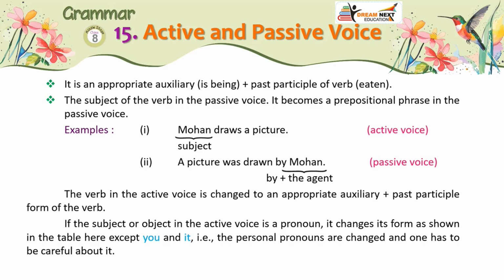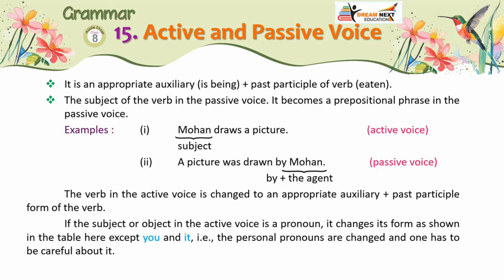Examples: 1. Mohan, subject, draws a picture. Active voice. 2. A picture was drawn by Mohan, by plus the agent. Passive voice. The verb in the active voice is changed to an appropriate auxiliary plus past participle form of the verb.